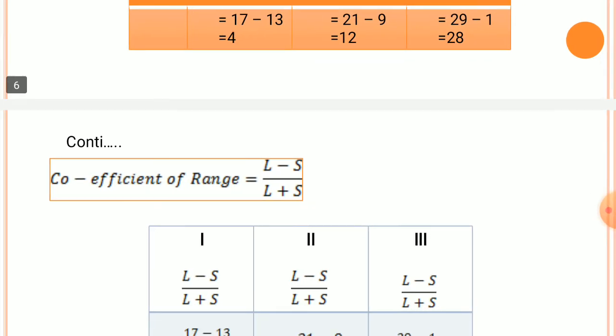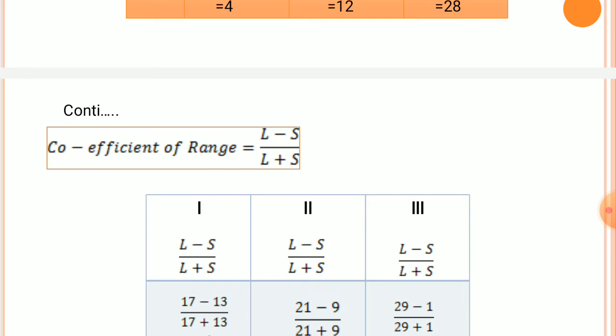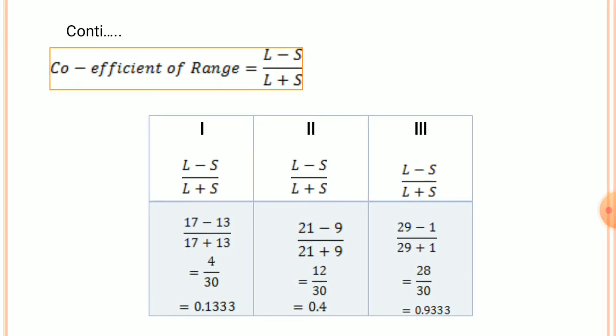Now coefficient of range is equal to L minus S by L plus S. In the first series, 17 minus 13 by 17 plus 13, therefore 4 by 30 is equal to 0.1333.